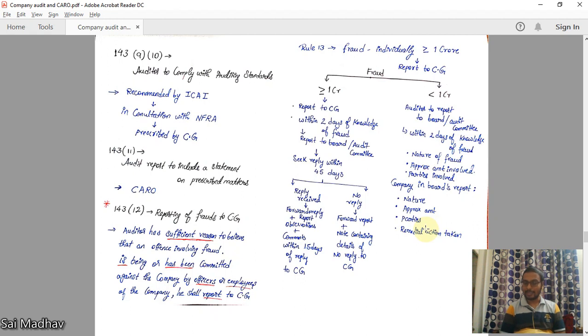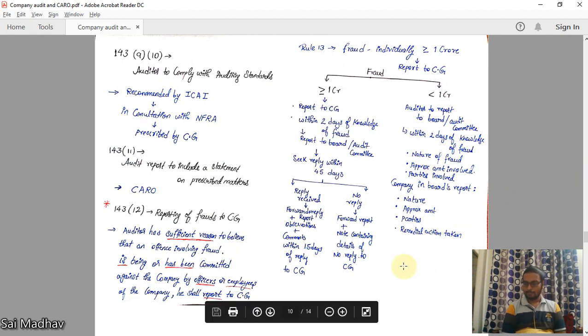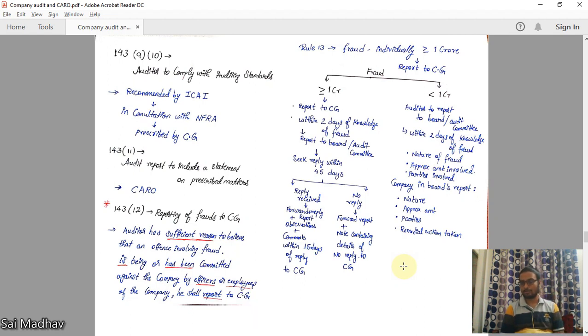What the company has done against that fraud, against that employee or officer who has done the fraud. The remedial actions to be taken by the company. These things are to be included in the board's report. So this is 143.12, reporting of frauds to central government. This is very, very important, guys. See, this question is important because it is directly linked to SA 240 frauds. You see how to identify a fraud, what to do, everything. Here, you are reporting that fraud to the central government.